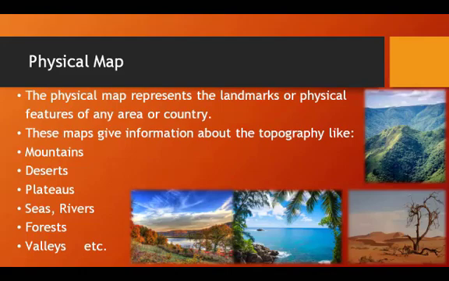Likewise, the details of deserts in Pakistan like Thar and Rajasthan will be a kind of physical map. Next, the plateaus in Pakistan: there are two types of plateaus. One is called Potohar Plateau, and the second is the Balochistan Plateau. Other details like seas, rivers, forests, valleys, etc., will be included under the heading of physical map of Pakistan.